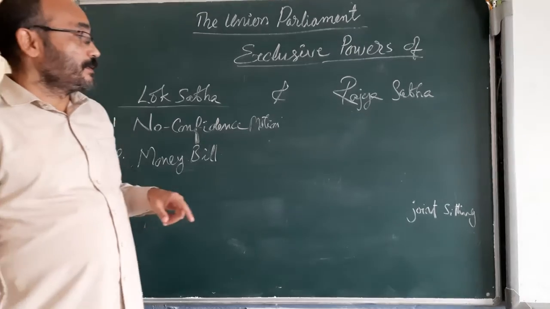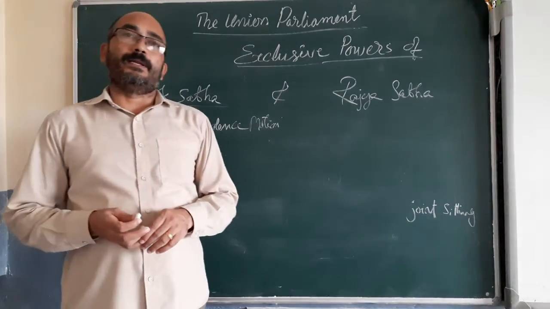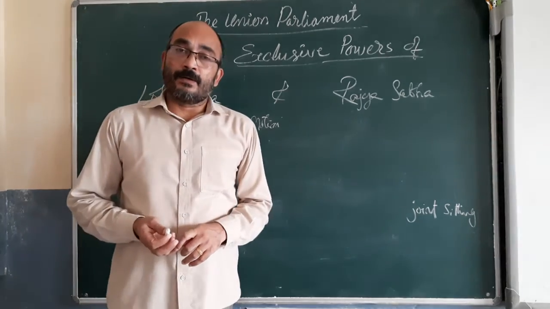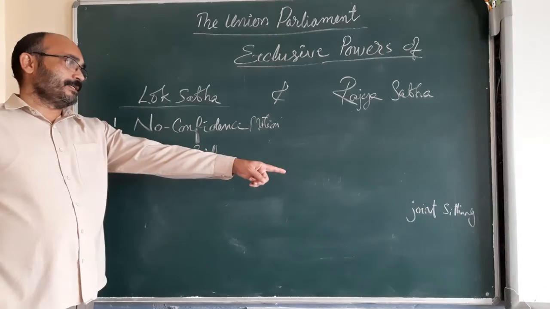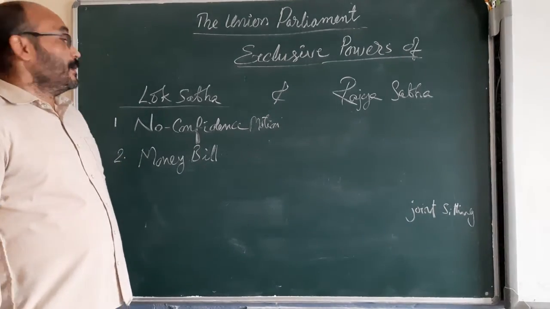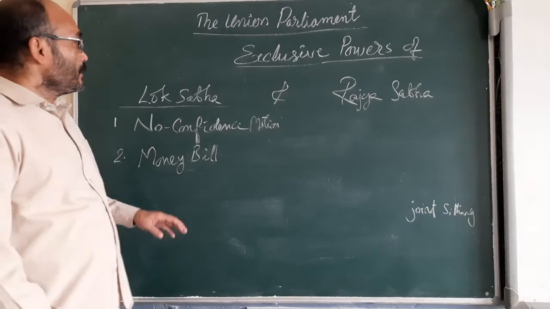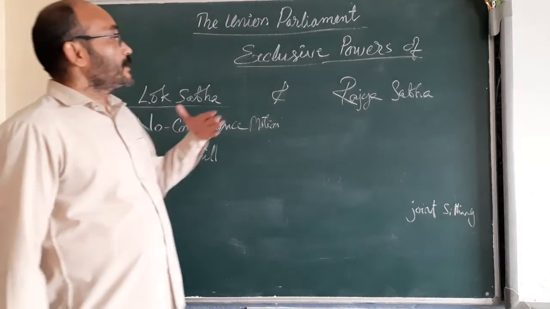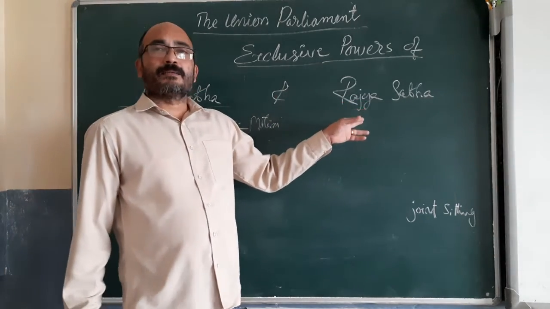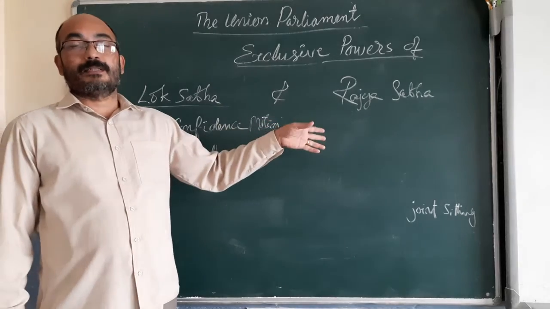Okay. So if there is a deadlock on a bill, then the deadlock is resolved by a procedure called a joint sitting. Here, in the case of a money bill, the bill is passed in the Lok Sabha, but it could not be passed in the Rajya Sabha.